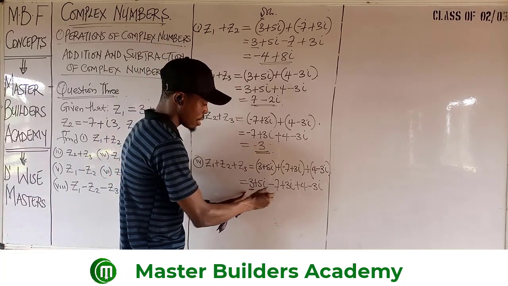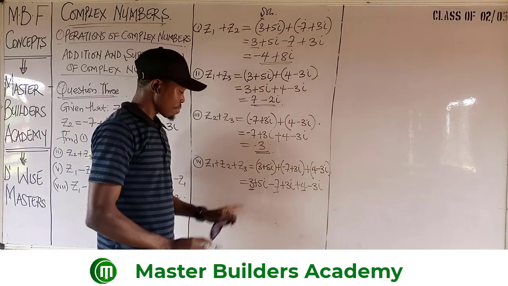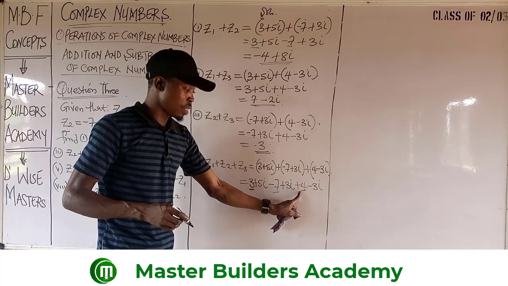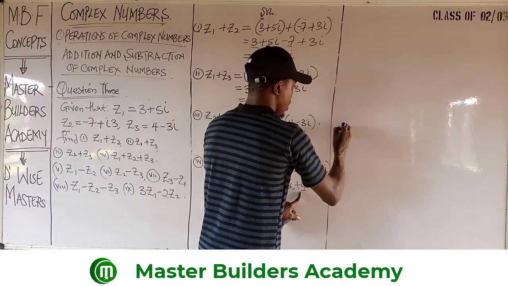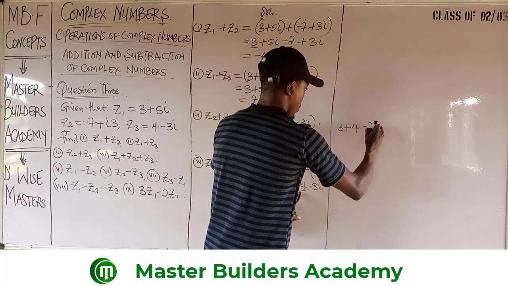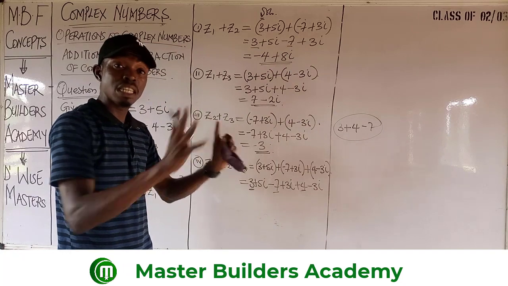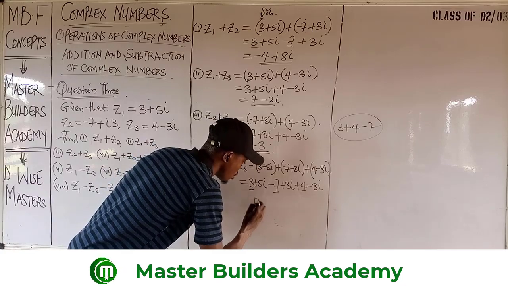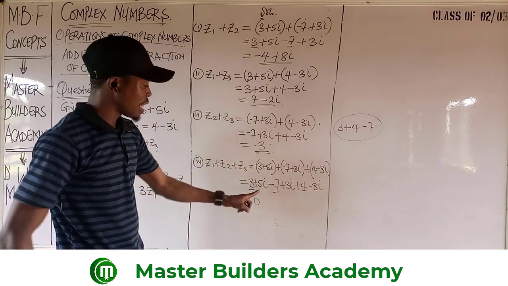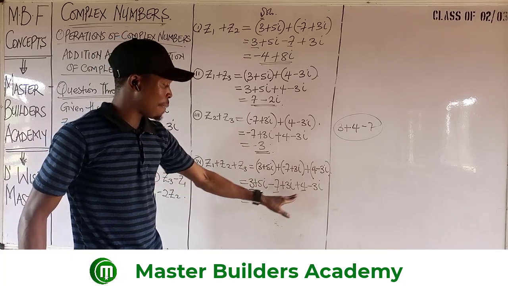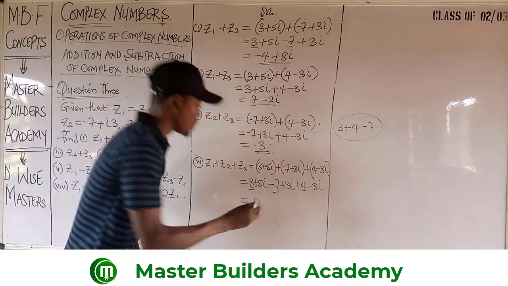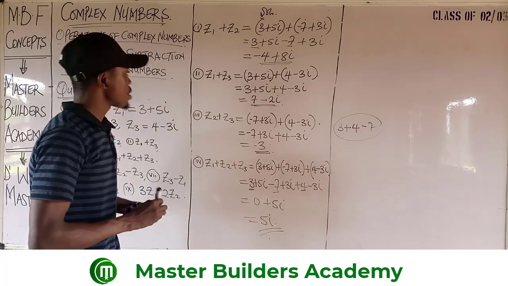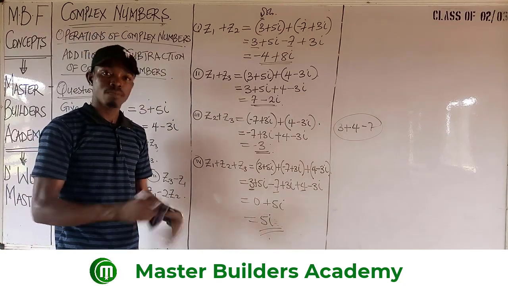Now, look at it. This is a real number and a real number. So 3 minus 7 is minus 4. And minus 4 plus 4 will give us 0. What we are talking about now is 3 plus 4 minus 7. These are the real numbers there. So automatically that will give you 0. So it shows that for this case, the real part does not exist. Otherwise, you can simply put 0 if you want to do that. Therefore, the imaginary part, I have 5i plus 3i minus 3i. This guy and this guy cancel out, and then we have plus 5i. Our final answer here becomes 5i. This is as simple as we have it. Very simple.